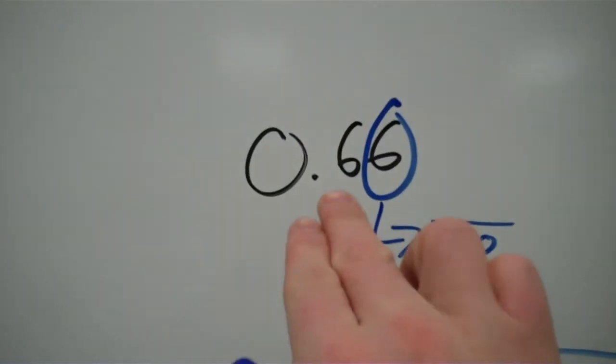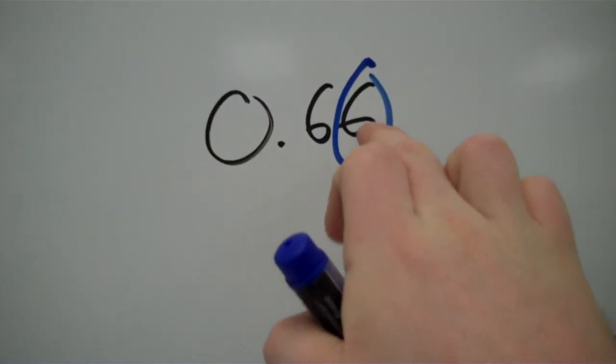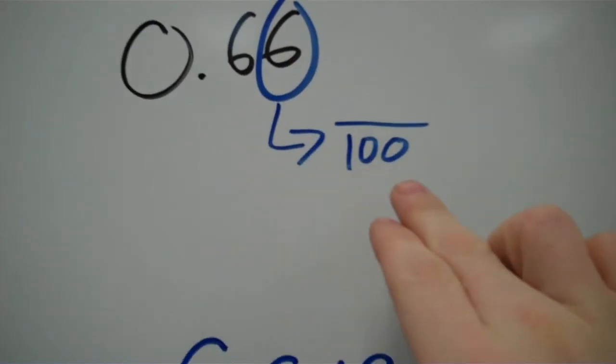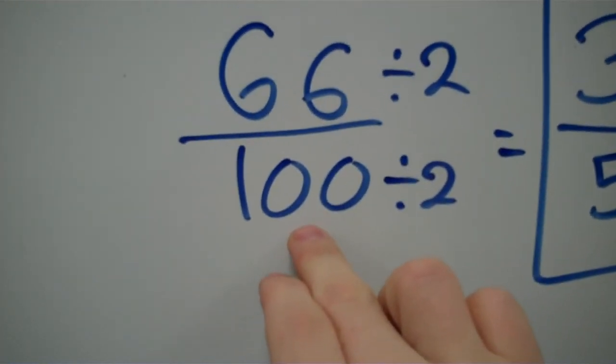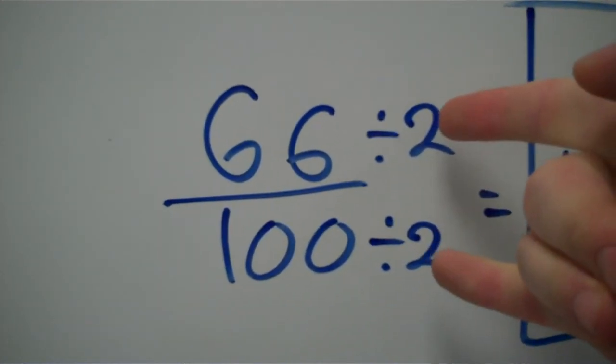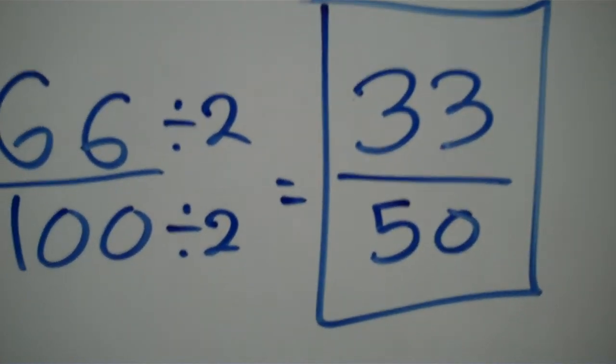Just to recap, if I have 0.66, whatever place value that the decimal terminates in, you'll write that over that place value as a whole number. And then simplify. Final answer, box it up, good to go.